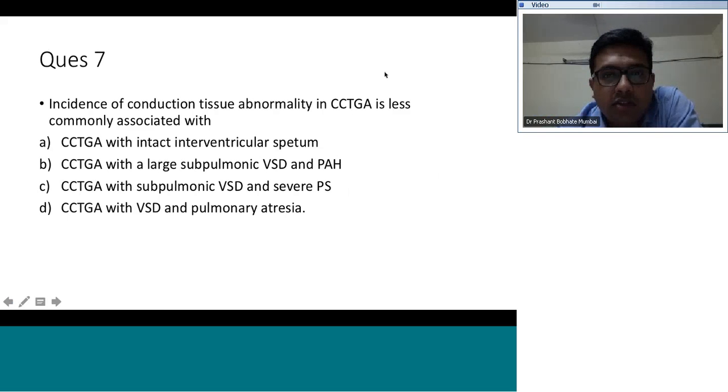So the incidence of conduction tissue abnormality is less commonly associated with which of these: CCTGA with intact ventricular septum, CCTGA with large VSD and severe PH, CCTGA with subpulmonic VSD and severe PS, or CCTGA with VSD and pulmonary atresia.